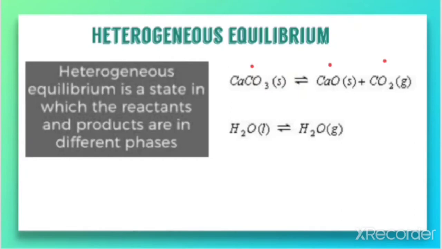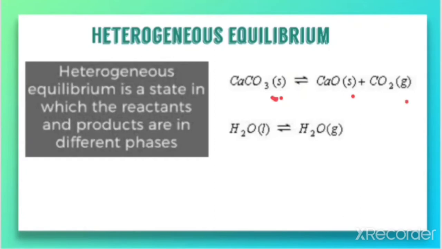When you look at the physical state of the reactant and products in this reaction, calcium carbonate, that is limestone, is solid in nature, and the product calcium oxide is also solid in nature, but one of the products is in the gaseous state.